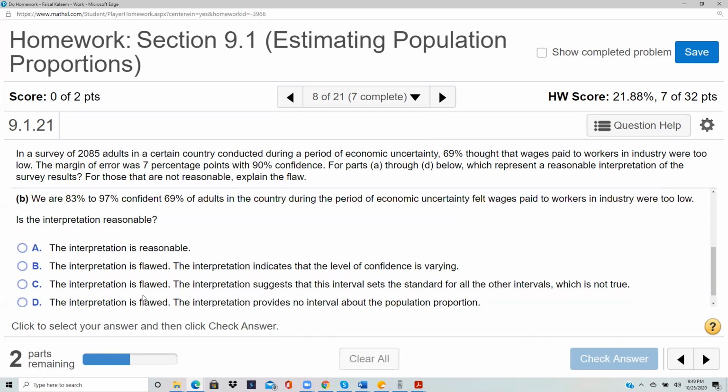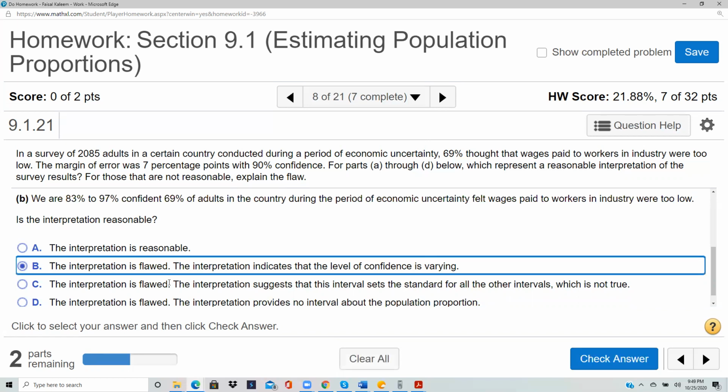We are 83 to 97% confident. No, we are 90% confident. The confidence doesn't change. You're 90% confident that something is between this and this. So you're not varying the confidence level. You keep the same confidence, but you vary the quantity that you are measuring. So this is unreasonable. The interpretation indicates that the level of confidence is varying, right? The level of confidence should not be varying.